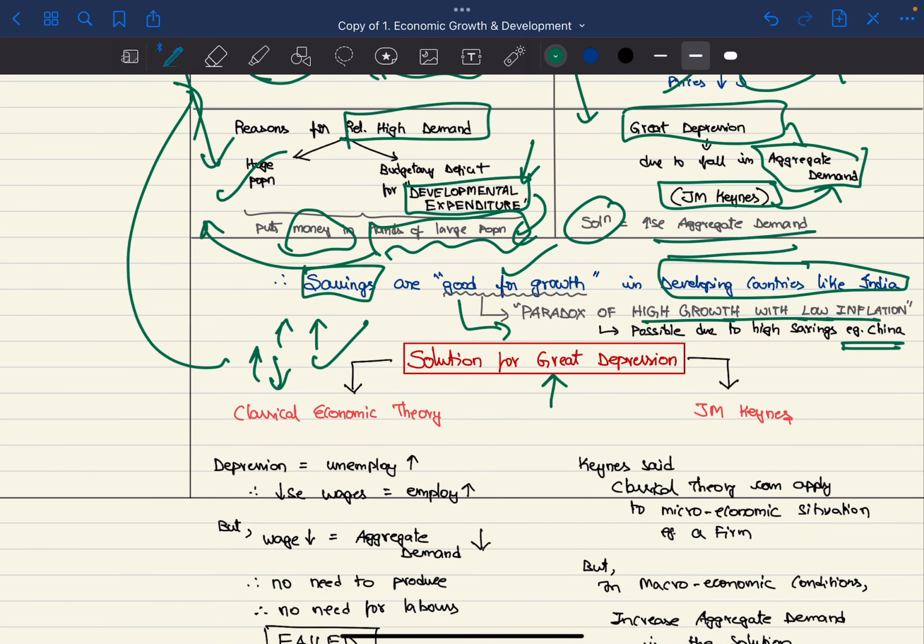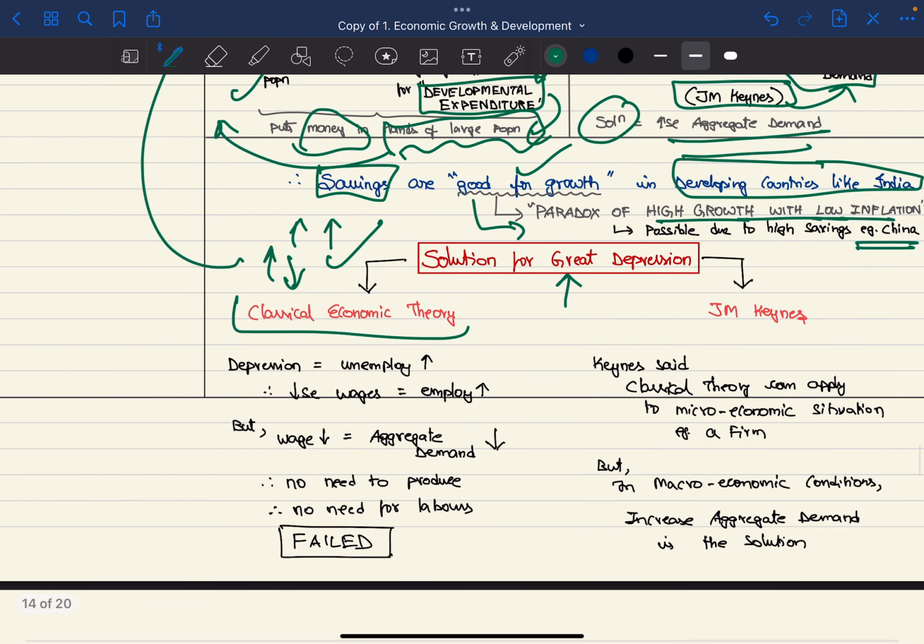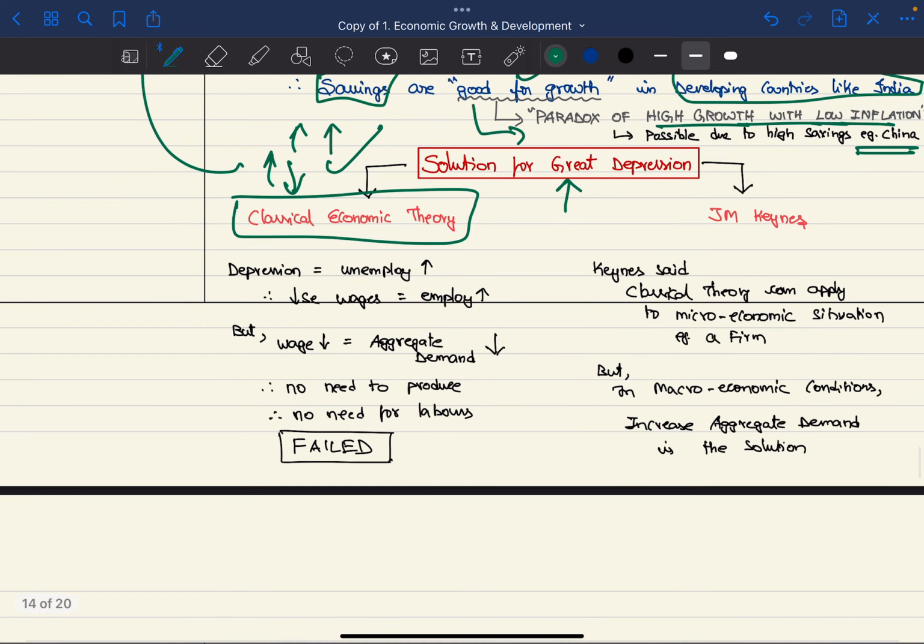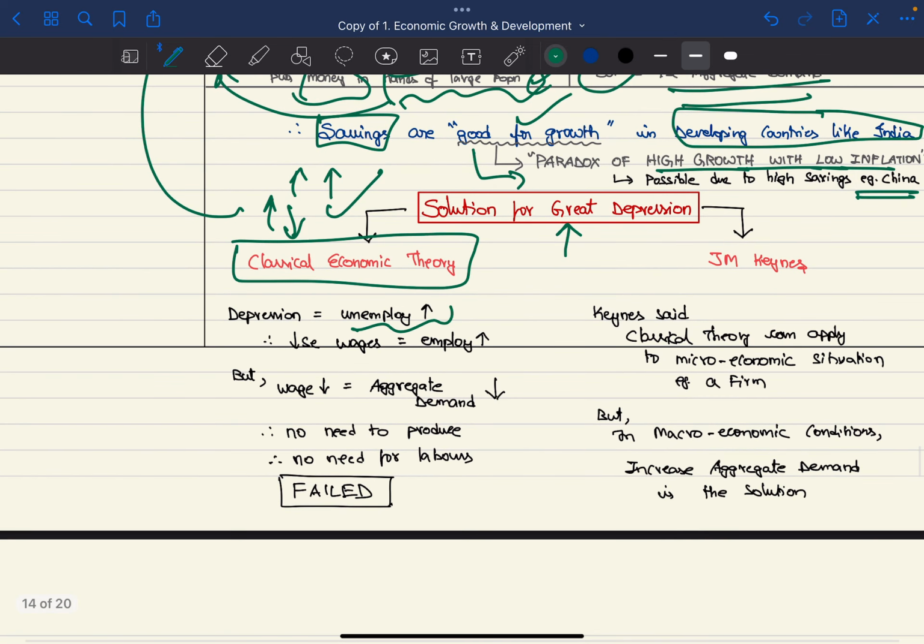So the solution for the Great Depression, classical economic theory says: due to the depression, unemployment is very high.